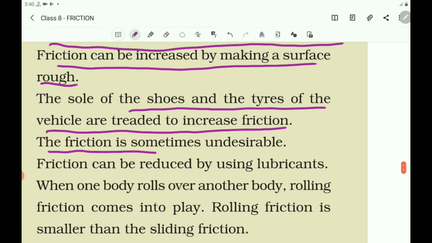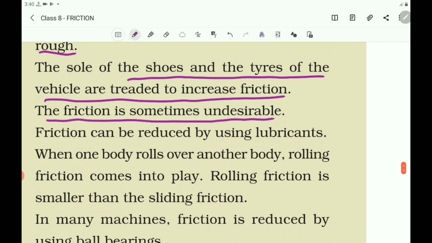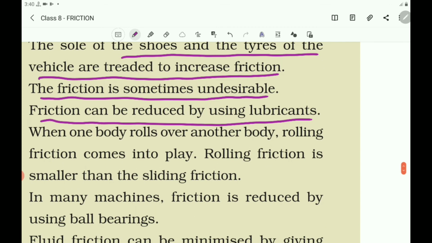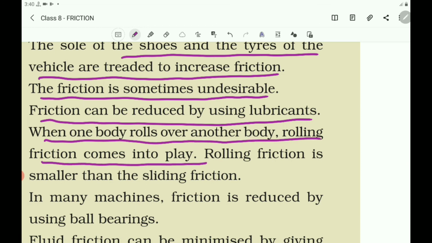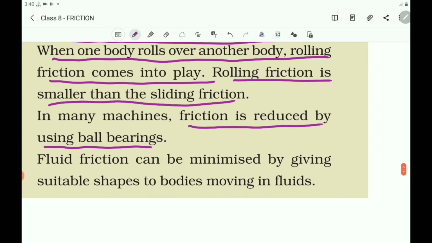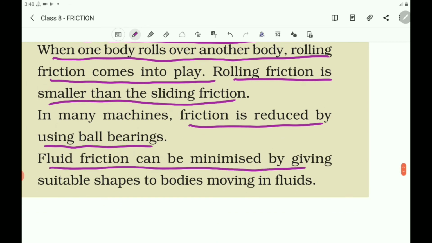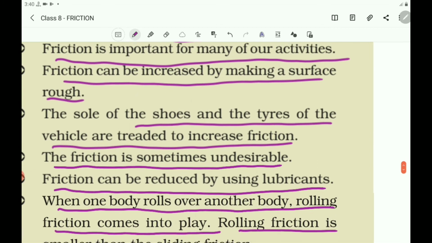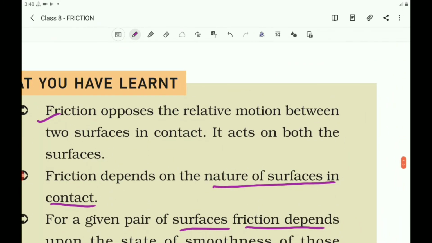The friction is sometimes undesirable. Friction can be reduced by using lubricants. When one body rolls over another body, rolling friction comes into play. Rolling friction is smaller than sliding friction. In many machines, friction is reduced by using ball bearings. Fluid friction can be minimized by giving suitable shapes to bodies moving in fluids. These are the points that you have learned in this chapter.